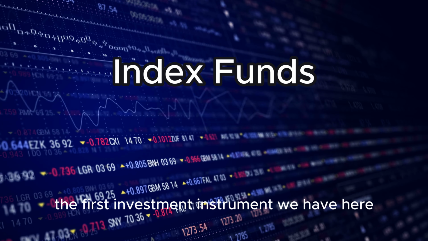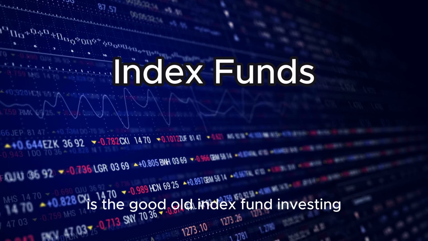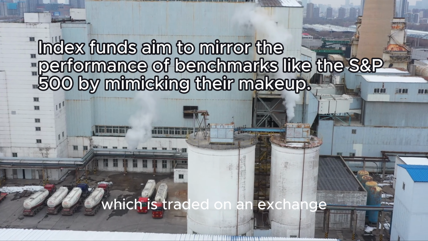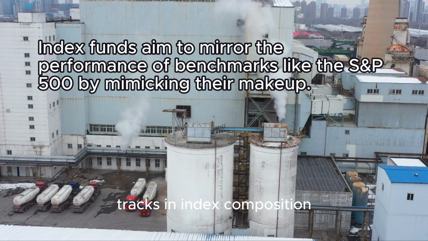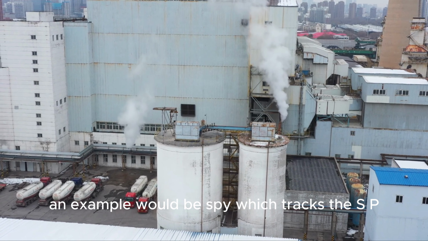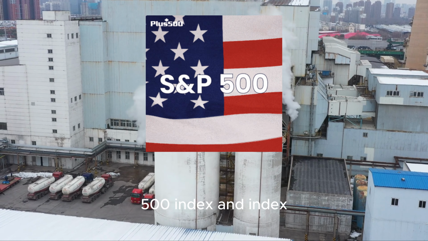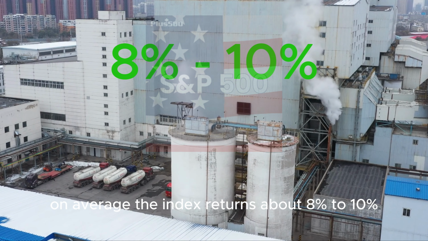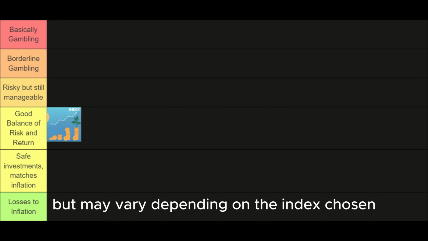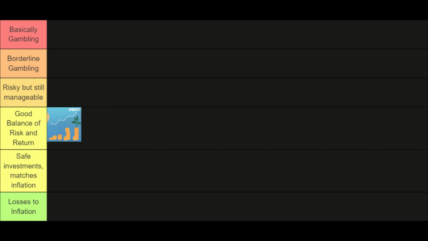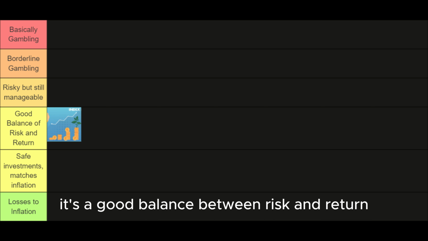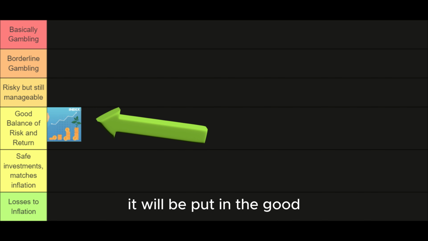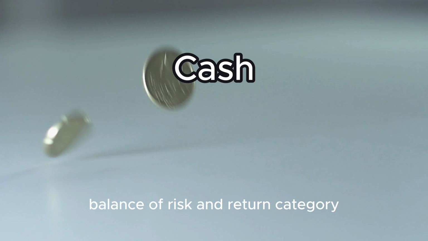The first investment instrument we have here is the good old index fund investing. Index funds are diversified investments where the fund, which is traded on an exchange, tracks an index composition. An example would be SPY, which tracks the S&P 500 index, an index comprising the top 500 United States listed companies. On average, the index returns about 8% to 10%, but may vary depending on the index chosen. It's a good balance between risk and return, and everybody should be invested in an index fund if they are not doing so already. It will be put in the good balance of risk and return category.